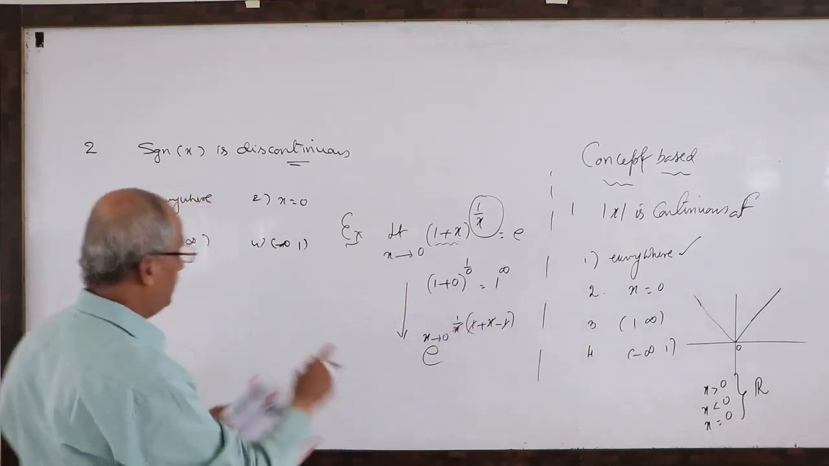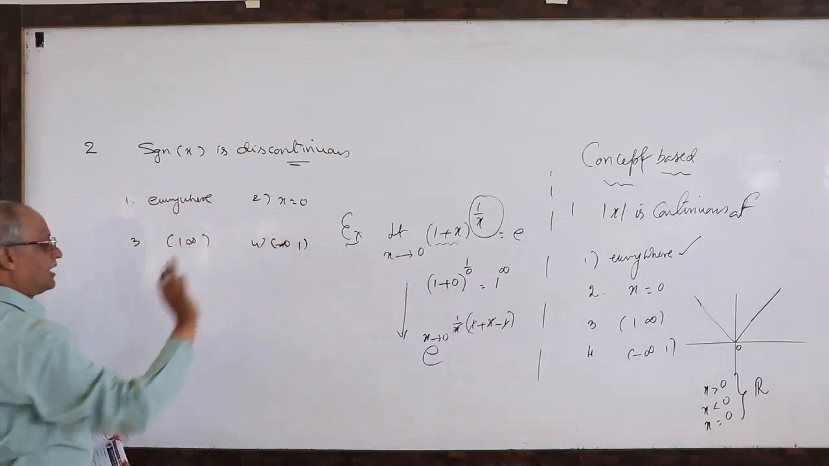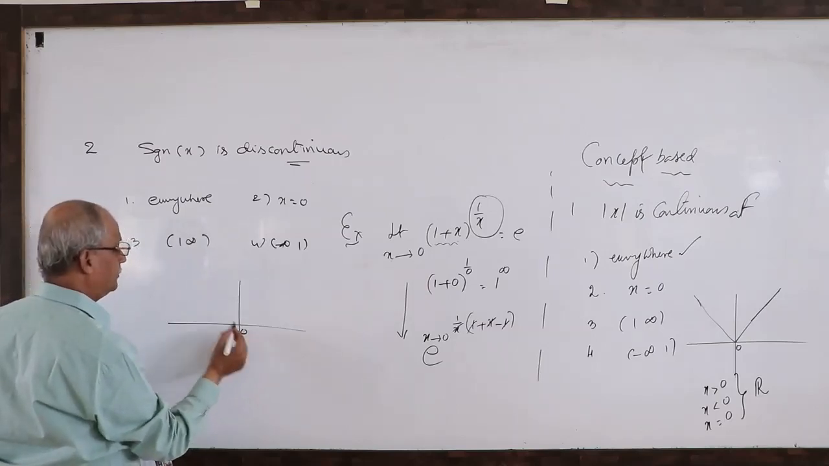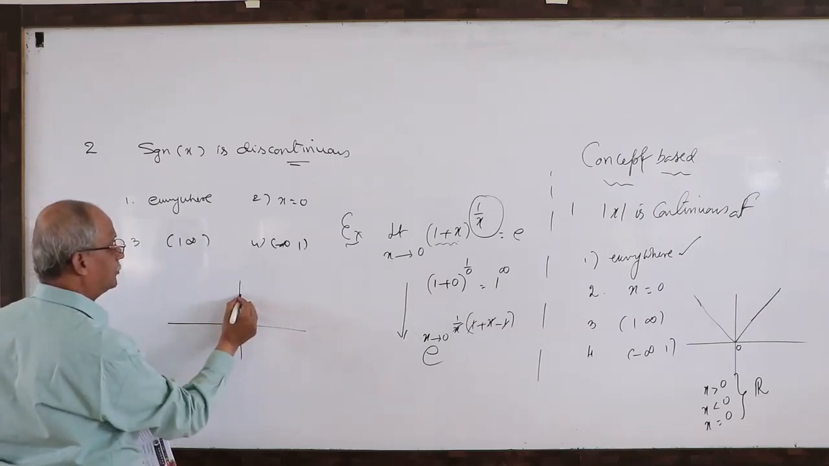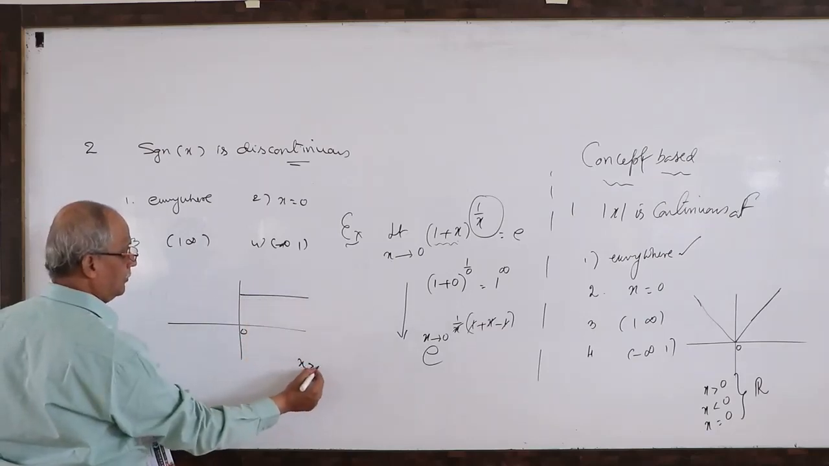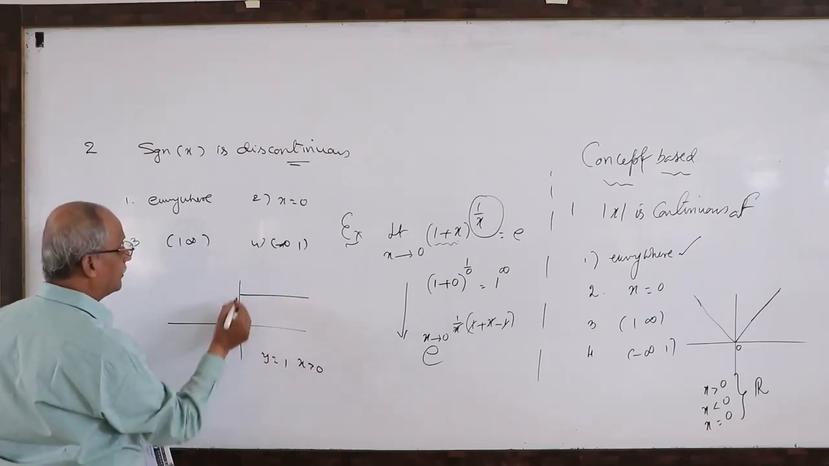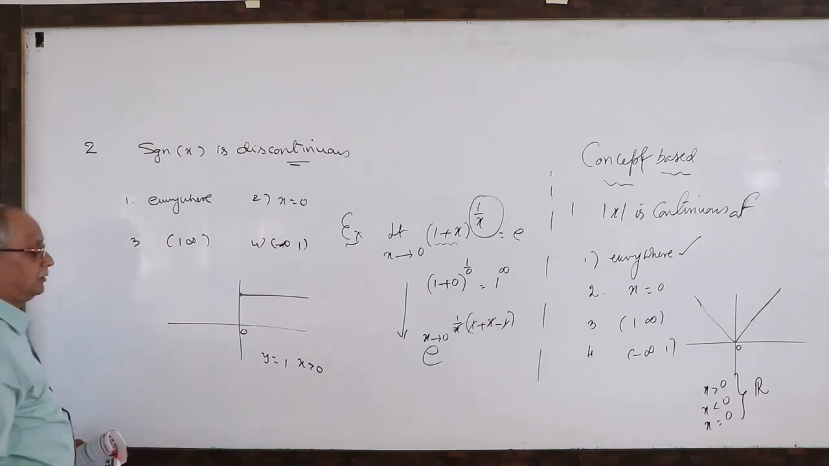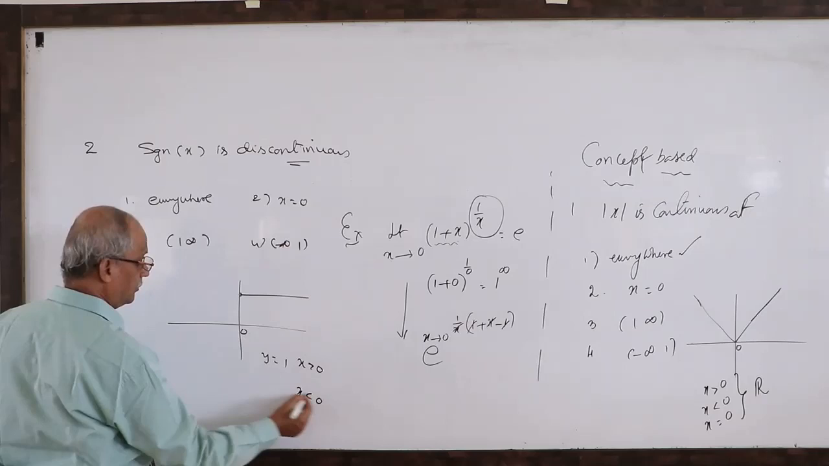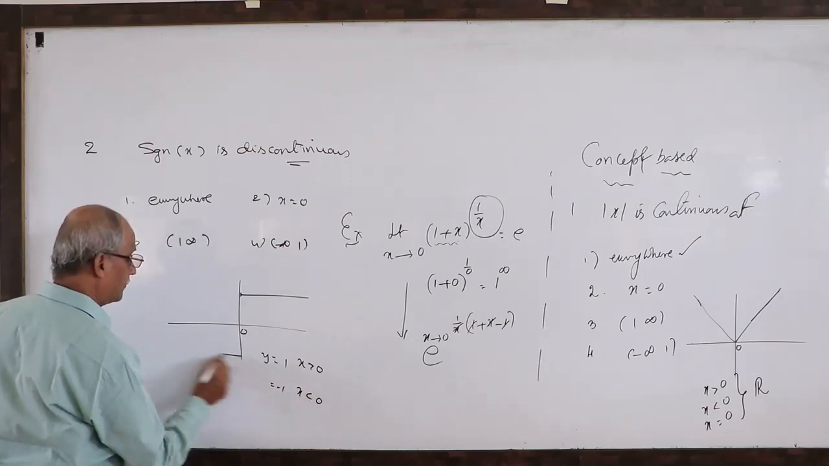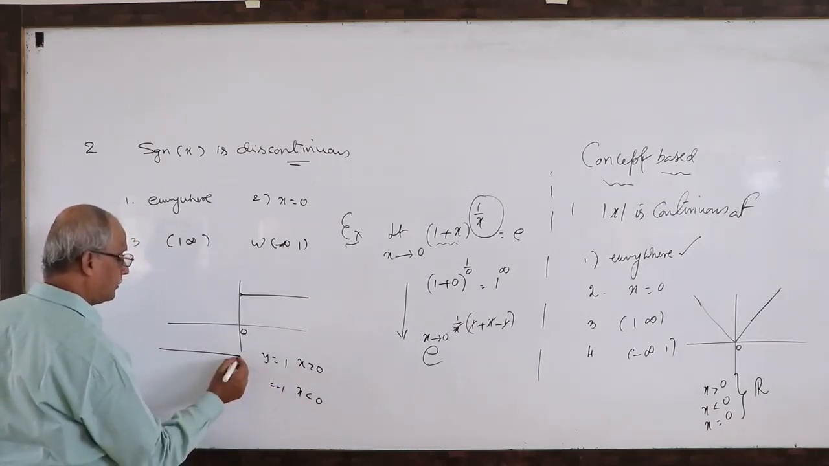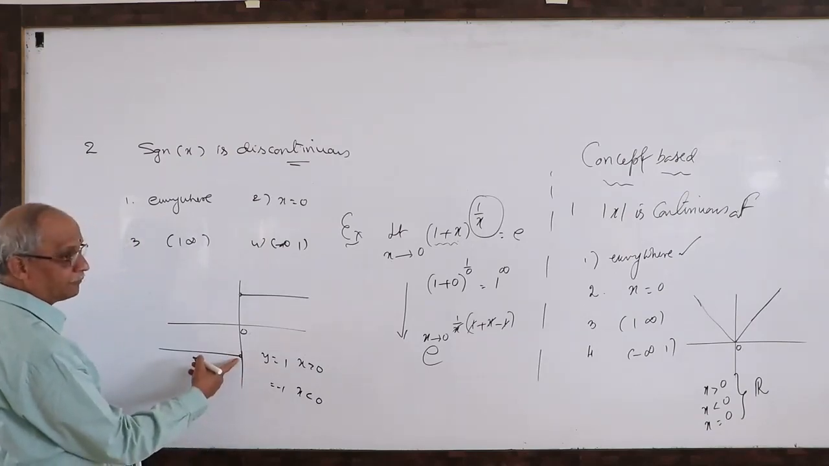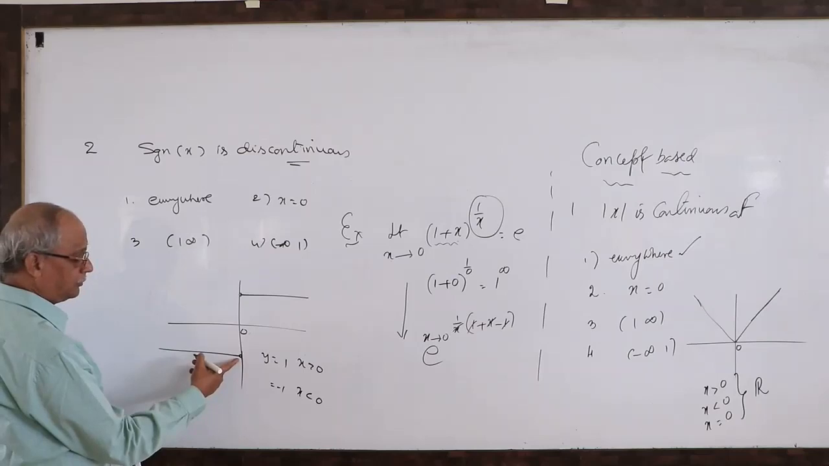Already you know the graph. Only the graph will give the answer. What is the graph which we know? When x is positive, the y value is 1 but not 0, for that small circle. When x is negative, the y value is minus 1 but not 0. On the y axis, it will not touch.